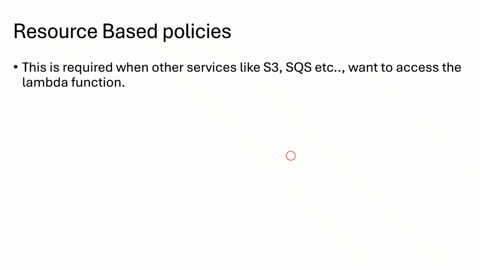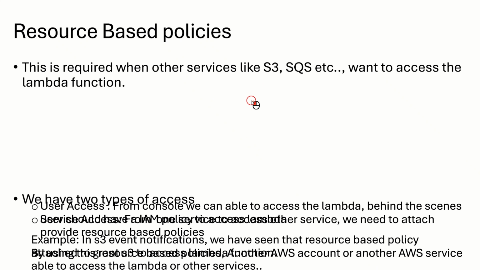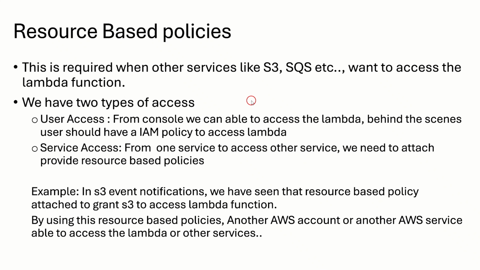So as we discussed earlier, what is the use of resource-based policies? Some other service, not the Lambda, right? Some other service wants permissions to access Lambda or invoke some Lambda function. In that case, we need resource-based policies. So if you see this point, this is required when other services like S3, SQS, etc. want to access Lambda function.